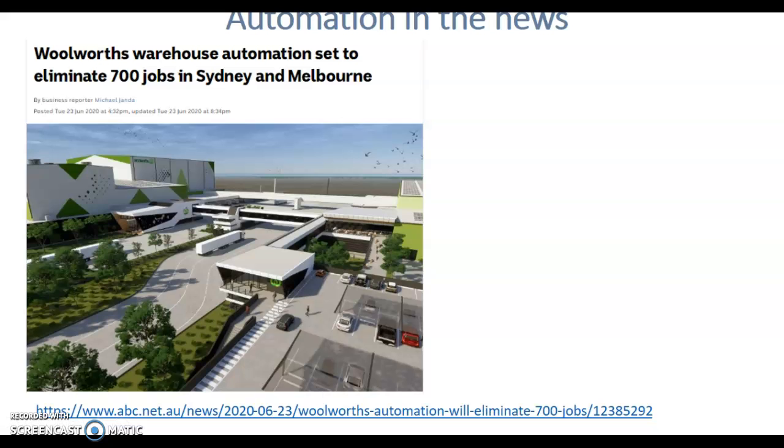Now, automation in the news. Woolworths warehouse automation is set to eliminate 700 jobs in Sydney and Melbourne. The warehouse in Sydney is going to be automated, which is going to lead to fewer jobs. I want you to read this news down the bottom as well. It is very, very interesting news.